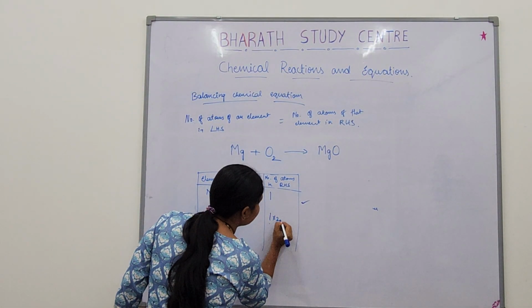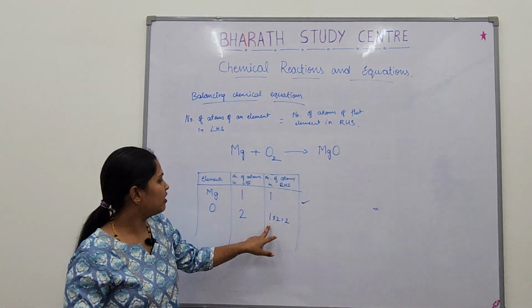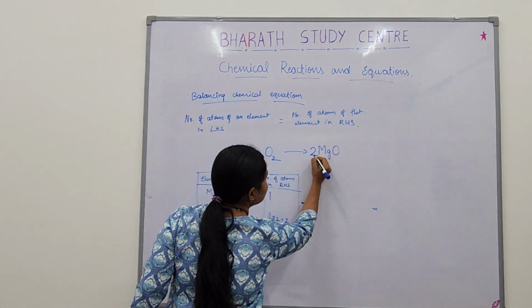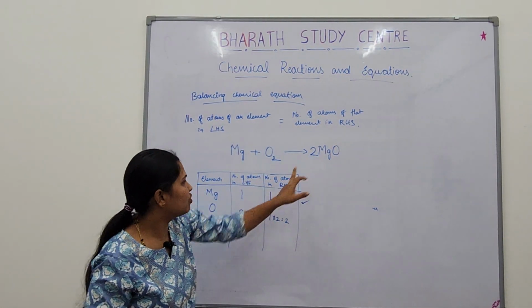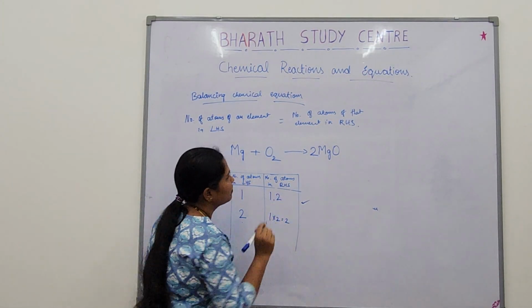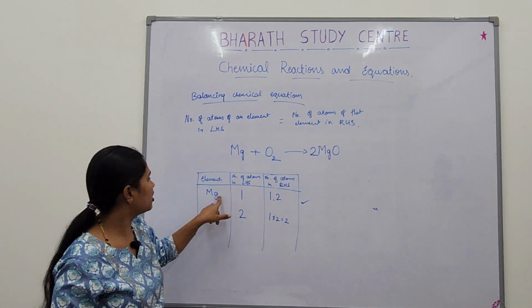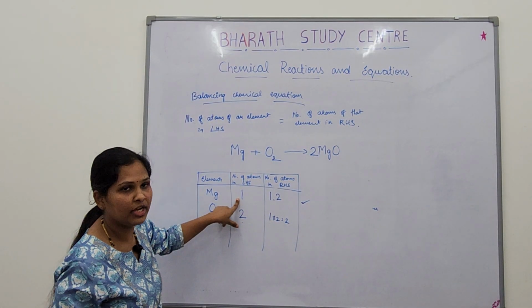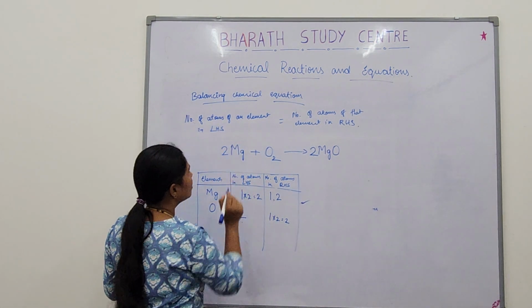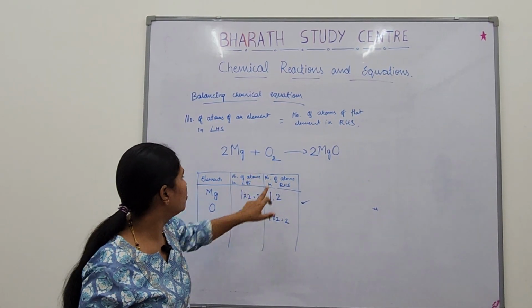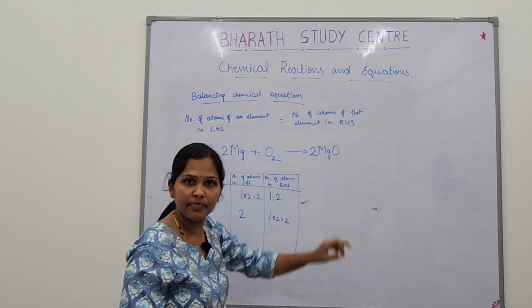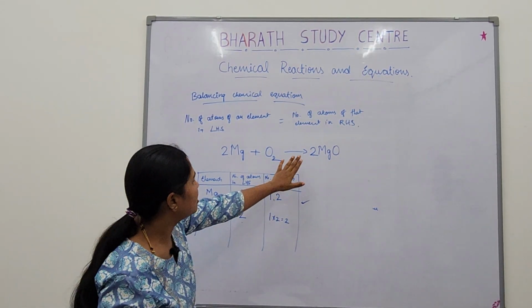So, I will just multiply this by 2 and it will become 2. If I have multiplied this by 2, I should write 2 here because I am making this oxygen 2. Now when I make this oxygen 2, how many Mgs become here? Mg changes to 2. What about Mg here? It is still 1 only, no? So I will make this also 2. So this is 2 Mg, O2. Here also 2 Mg, here also 2 Mg. O2 is there, 2 O. Okay? Getting? So, this reaction is balanced.